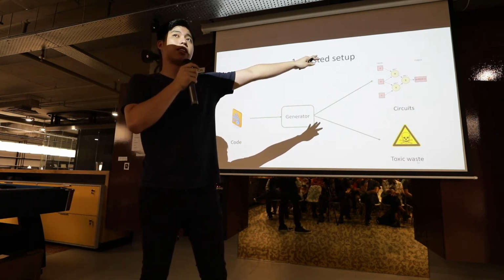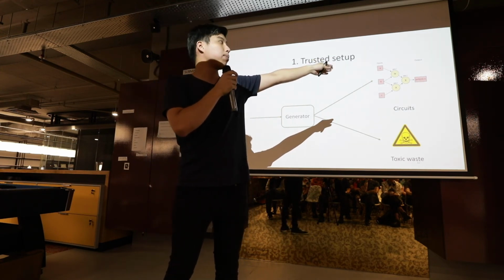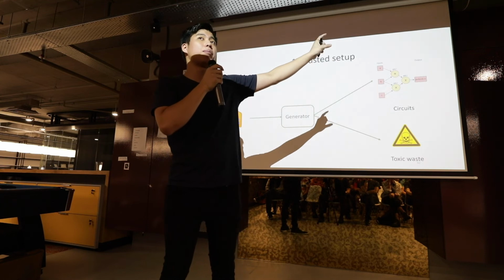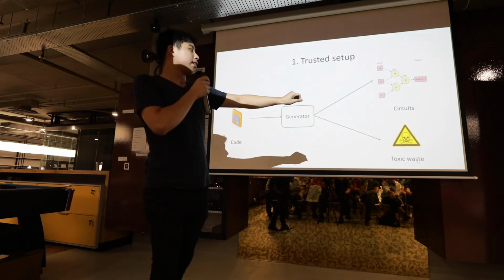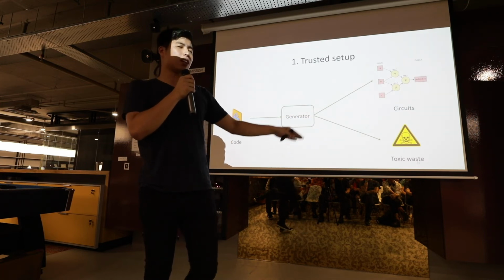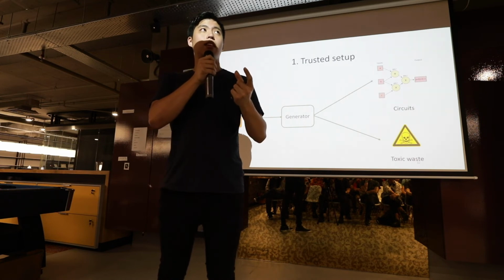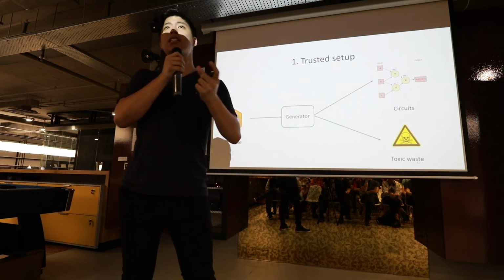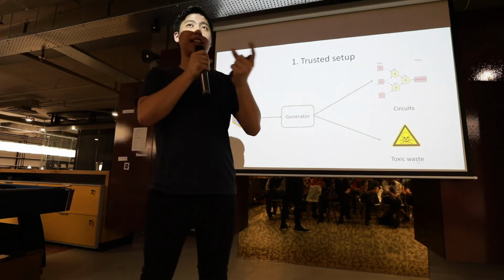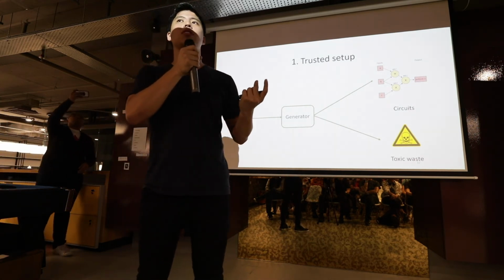This bunch of circuits are basically like gates, where, let's say, a plus represents a gate and a multiply represents a gate. On the other hand, it'll generate something called toxic waste. This toxic waste is almost like a dangerous parameter that can be used by an attacker to attack the network by creating something we call false proofs, which I'll cover later.